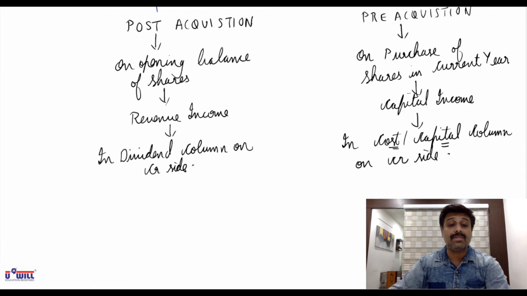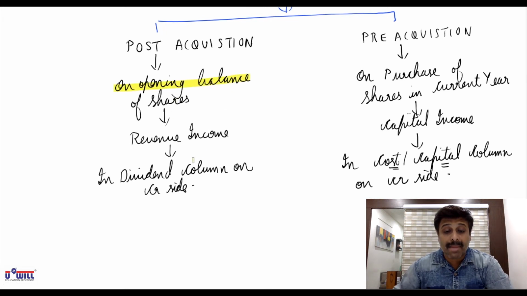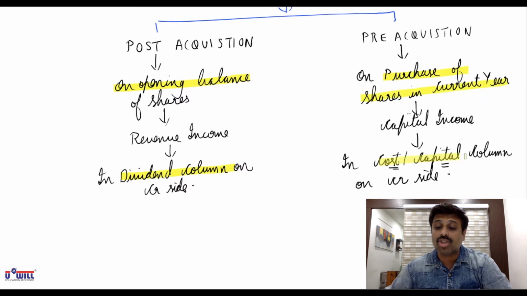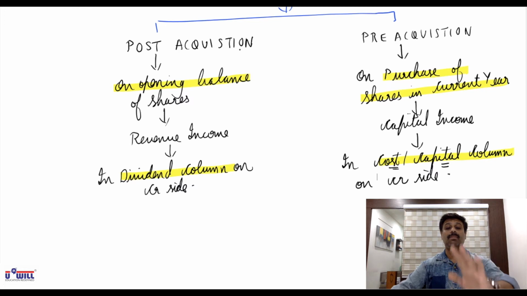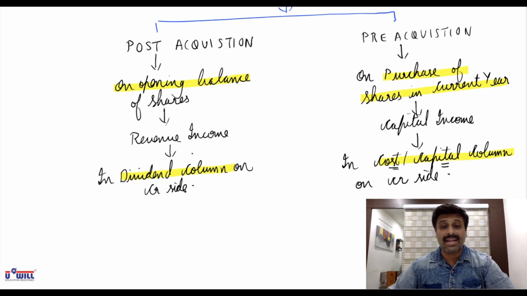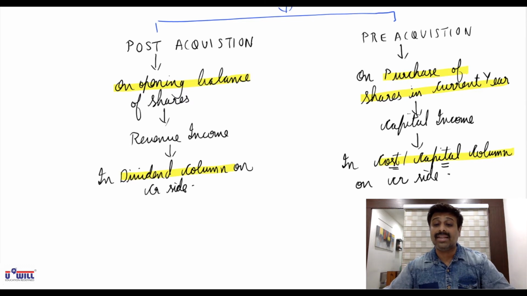In short, you remember this much, that if in the current year company declares dividend of last year, then whatever dividend you calculate on opening balance, you will record it in the dividend column, and whatever dividend you calculate on shares purchased in the current year, you will record in cost or capital column. Okay, this is what you will remember. On opening balance of shares, whatever dividend you count, since you also were the owner in the last year, it's your revenue income, so write it in dividend column. But whatever shares you have purchased in the current year, on that you earn the dividend for last year also. So that is your capital income recorded in credit side in cost or capital.